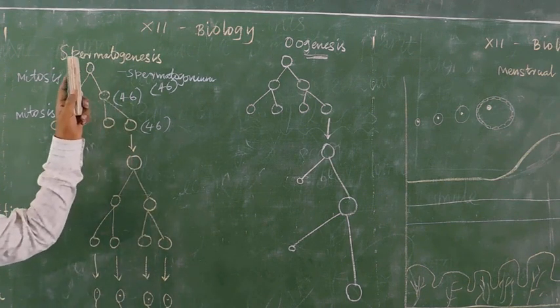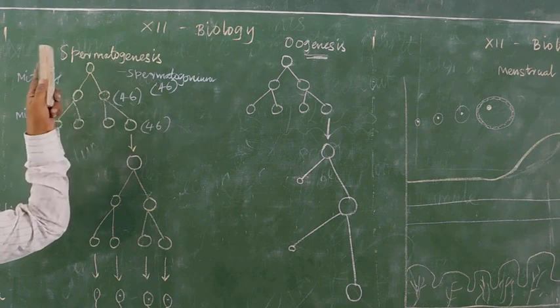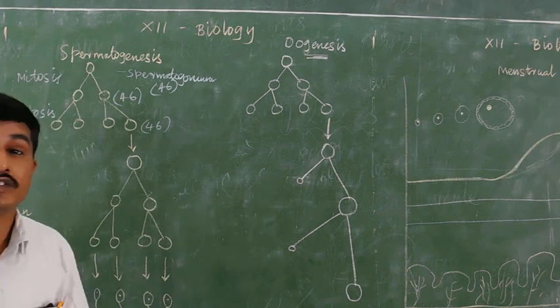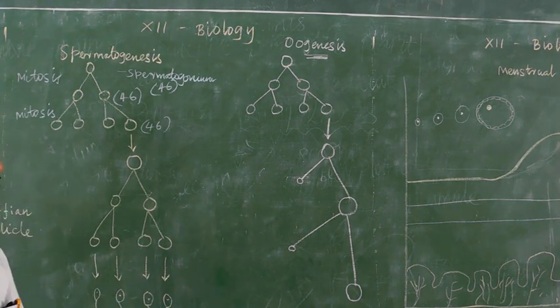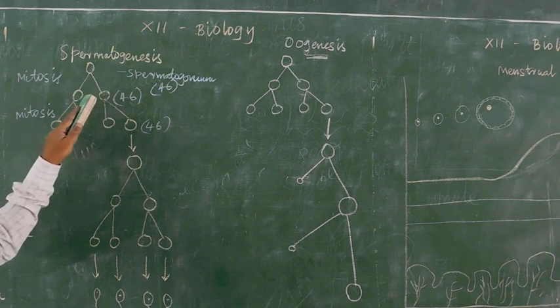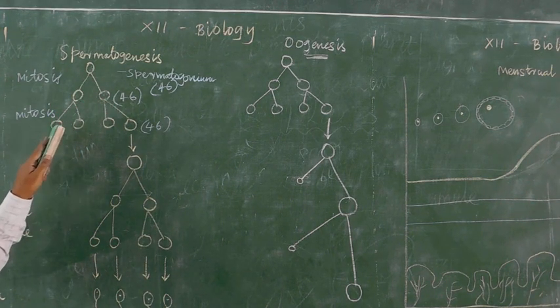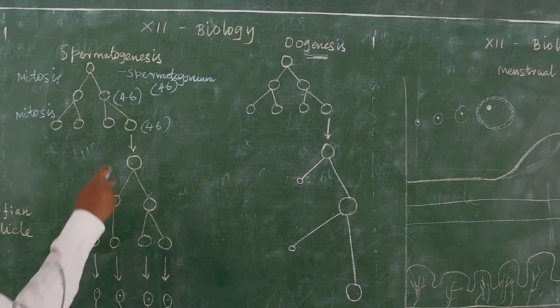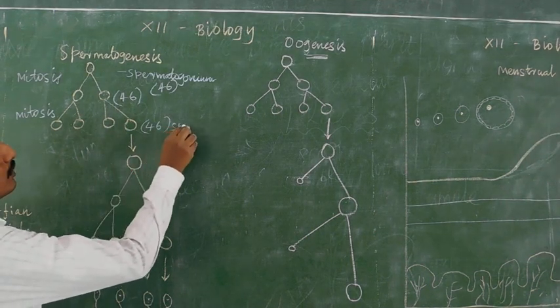Only one spermatogonium is shown in the testis. Normally the testis contains thousands, millions of spermatogonium. Then the spermatogonium develops into another spermatogonium by mitosis, and again another spermatogonium develops. These cells are also spermatogonium.